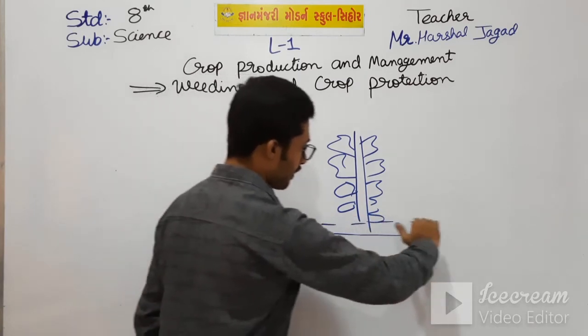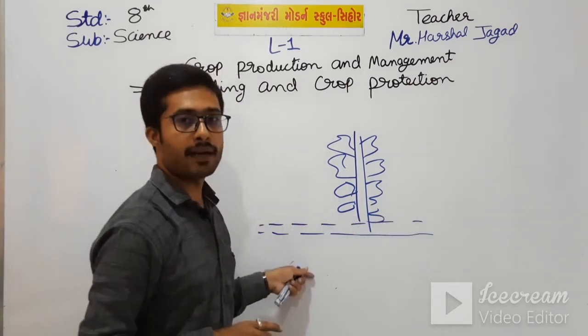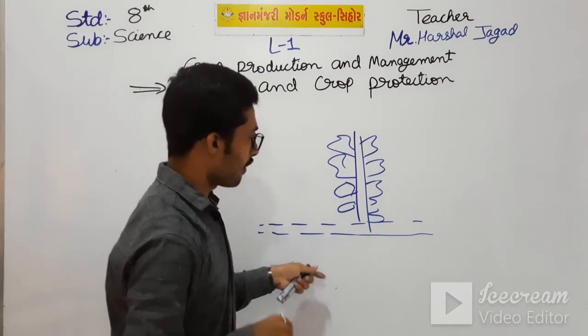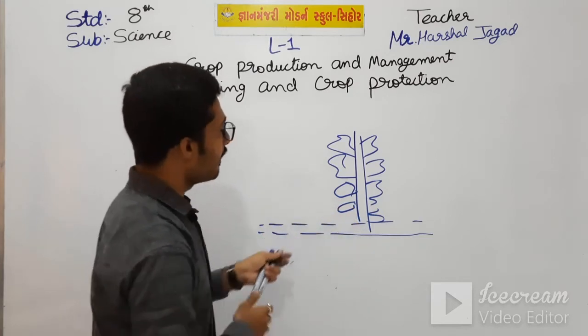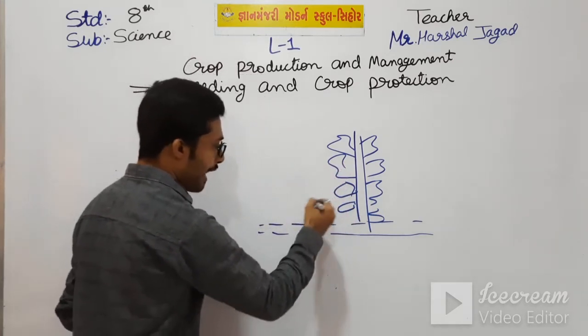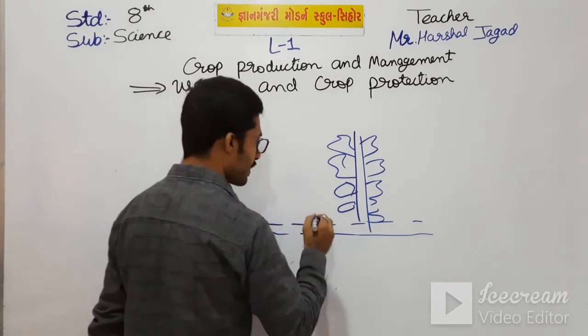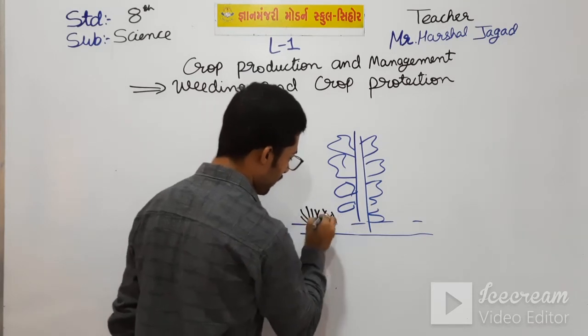So here is the perfect level, which means leveling is done, and then we have to add the fertilizers. Then we have to water the crops, and then when it has grown, behind it or at some distance, these extra plants are there.